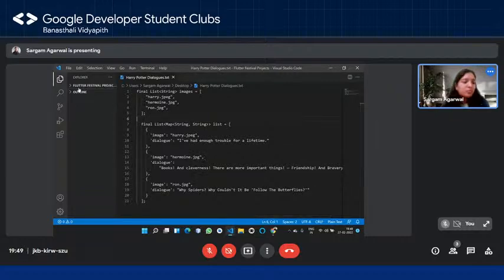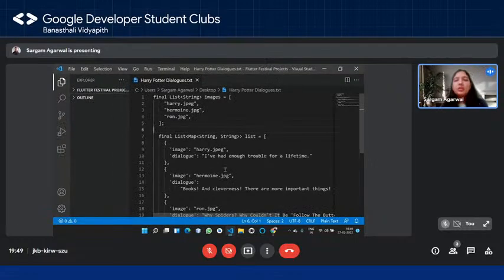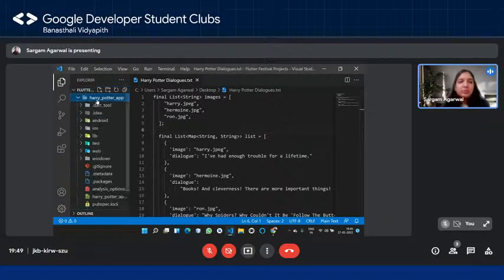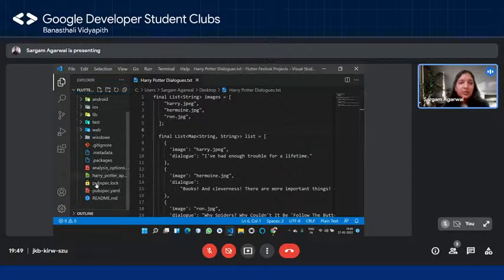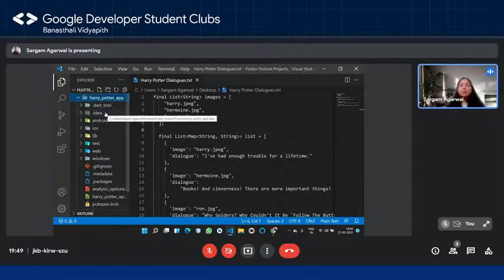Okay, so let me increase it then. Fine. So I hope it is clear. Okay. So now here we are, and you can see that we have created our Flutter project, and you can see all these folders over here, right? So when you are going to be creating your Flutter project, you'll be able to see these many folders.